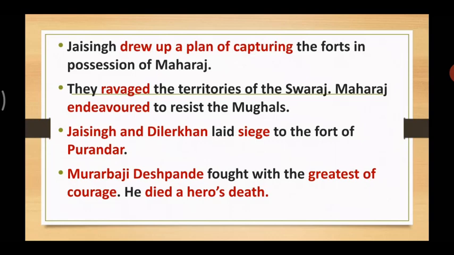He fought with great valor, that is bravery, and died a hero's death. This siege was laid by Jai Singh and Dilher Khan.